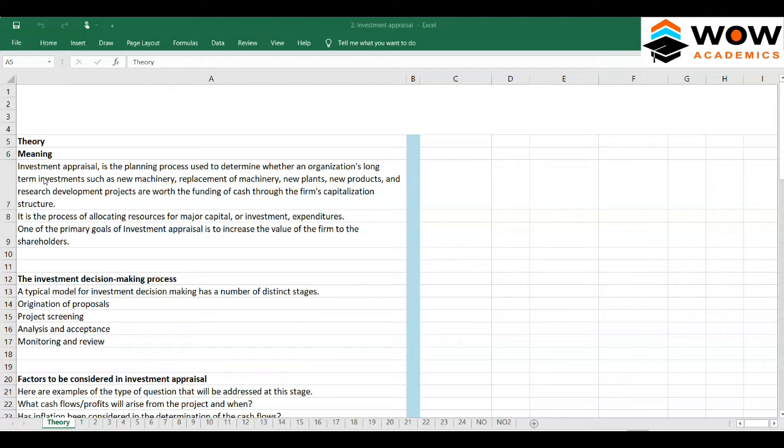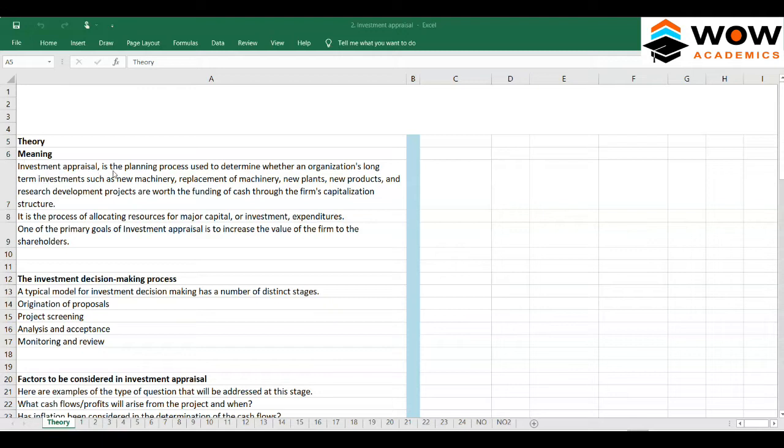So that's why you find this concept in almost every financial management book, management accounting book. Sometimes it might also be available in any general MBA course. So in any general MBA course you will definitely find the investment appraisal concept here. So let's get the theoretical idea about what this concept is.